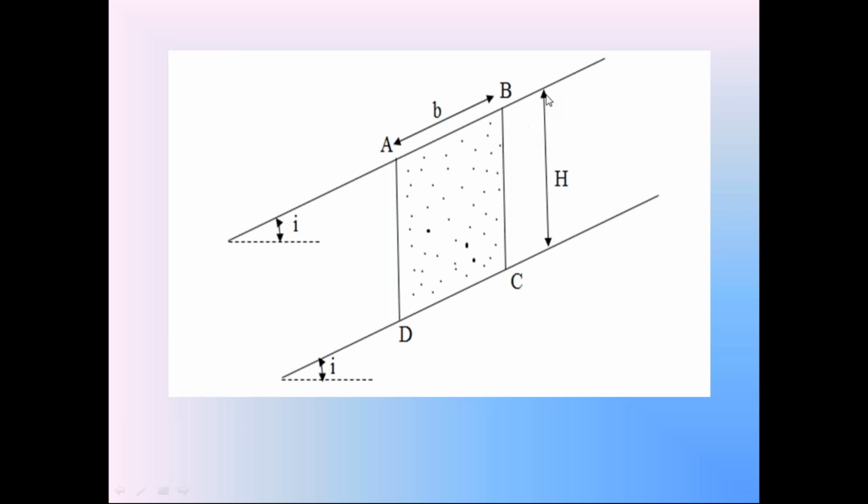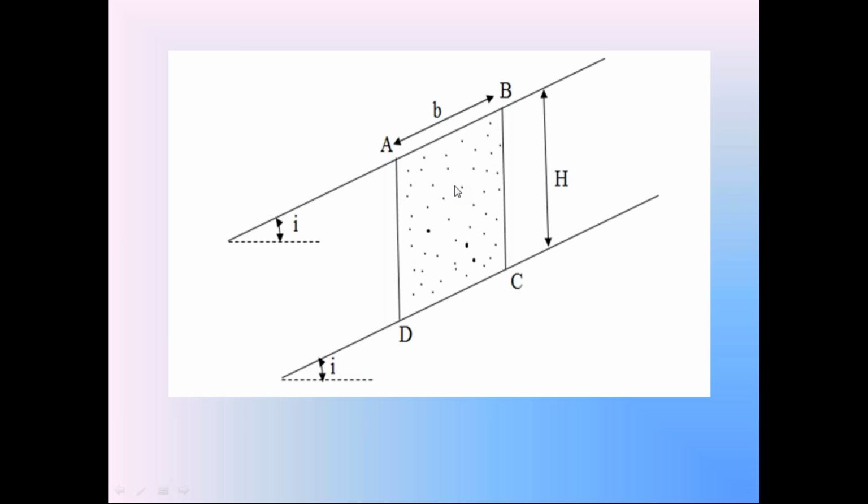Check this soil prism. The soil prism vertical height is h. The soil prism inclined width is b. In this soil prism, normally we assume area is equal to width into height. But in this diagram, the width b is not perpendicular to height h. The width b is the inclined width, whereas this height is the vertical height. So here the area of this soil prism is not equal to b into h. Then what is the area of the soil prism?